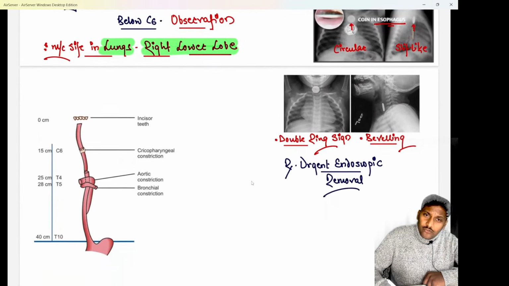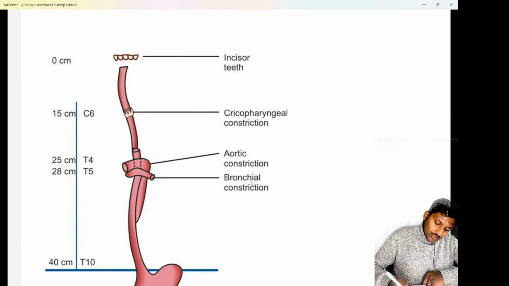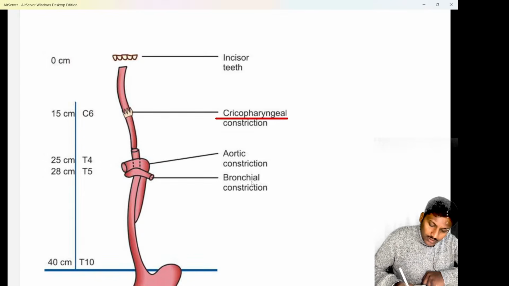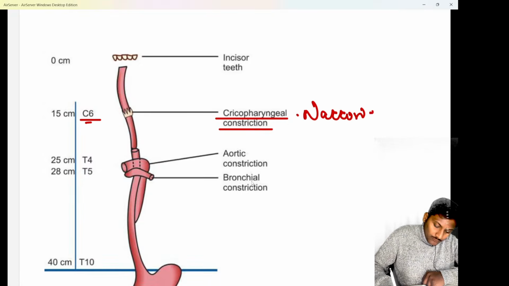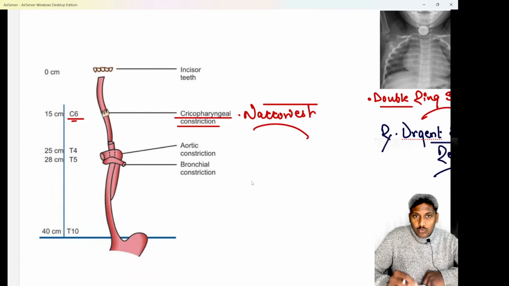We also know the most common site for impaction of a foreign body is at the level of C6, that means at the level of the cricopharyngeal sphincter. We know this cricopharyngeal sphincter is located at the level of C6 and it is the narrowest portion of the whole GIT. So usually they tend to ask you questions on these esophageal constrictions and the distance from the upper central incisors. This has to be remembered.